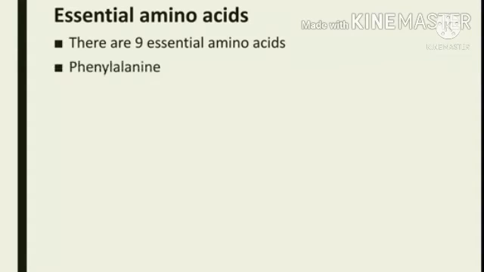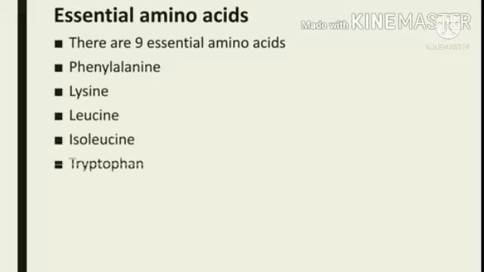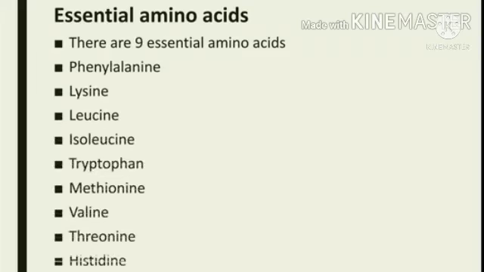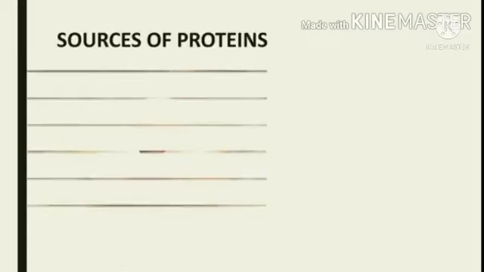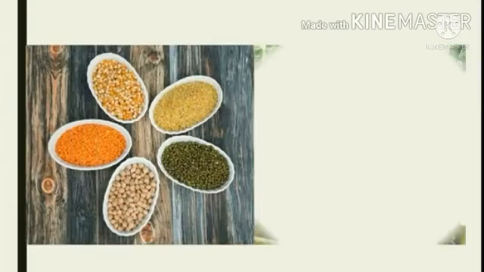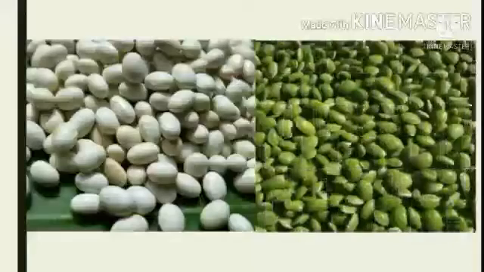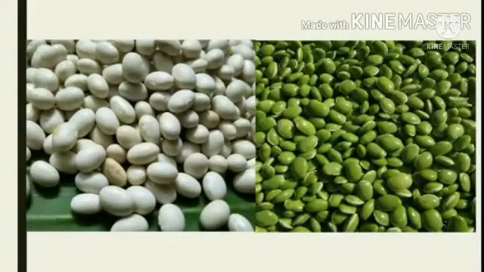Now, let's take a look at the 9 essential amino acids: phenylalanine, lysine, leucine, isoleucine, tryptophan, methionine, valine, threonine, histidine. Sources of proteins: eggs, fish, pulses, green leafy vegetables, soya beans, legumes are very good sources of proteins.